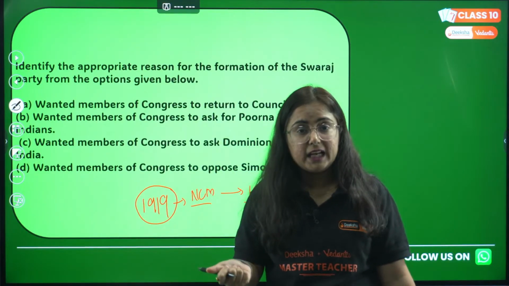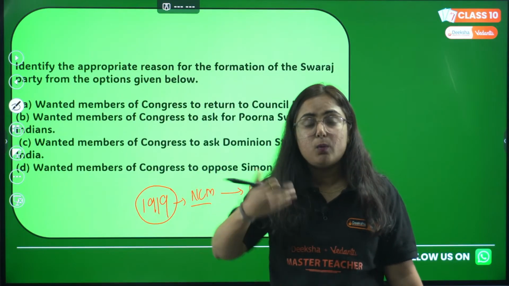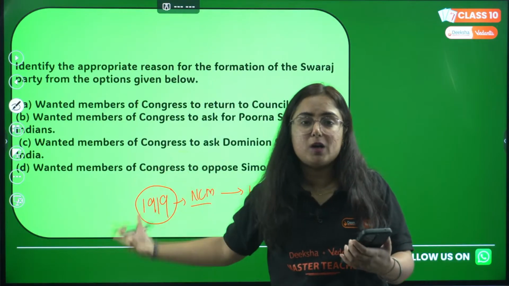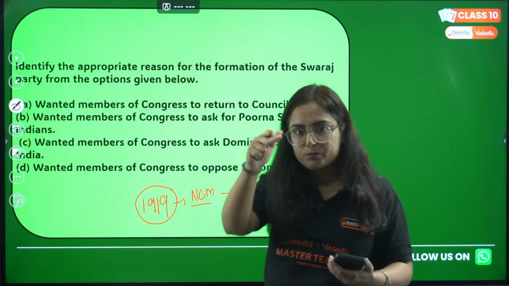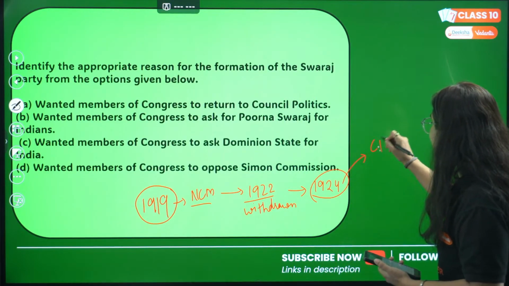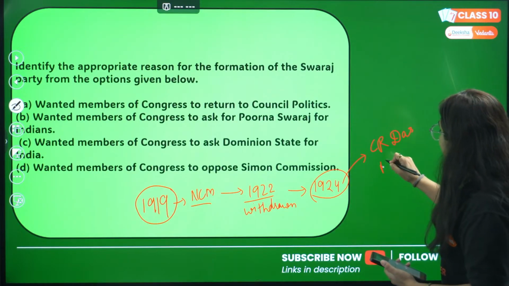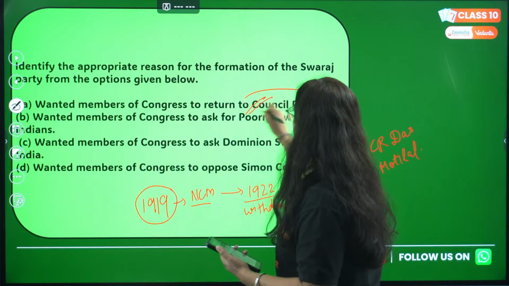The Indian National Congress was a political party and wanted to fight elections, but because of non-cooperation they were not participating. So in 1924, the Swaraj Party was formed by C.R. Das and Motilal Nehru. They wanted entry back into council politics.